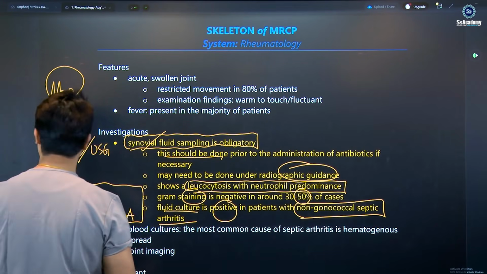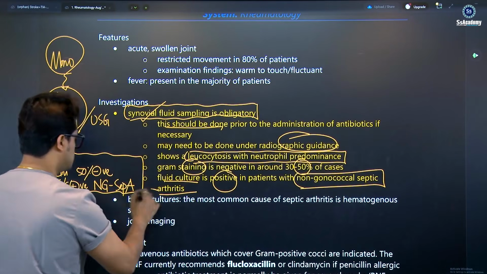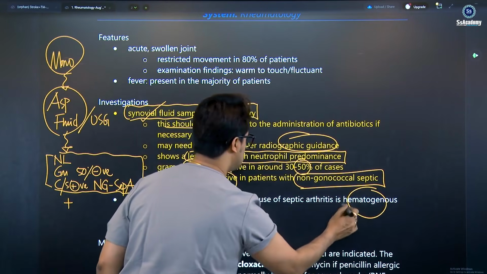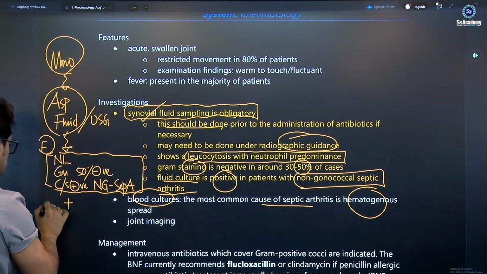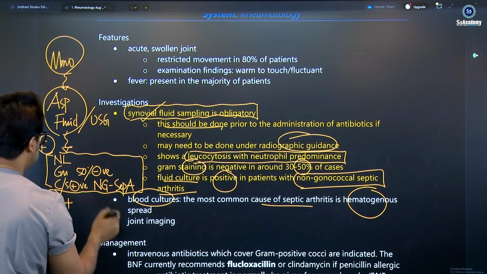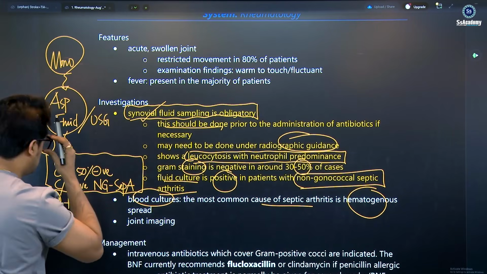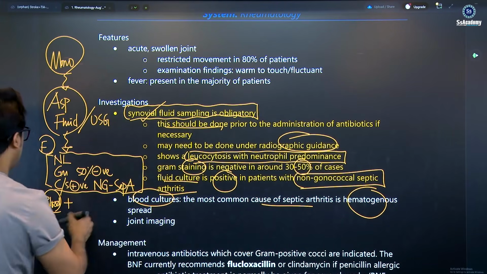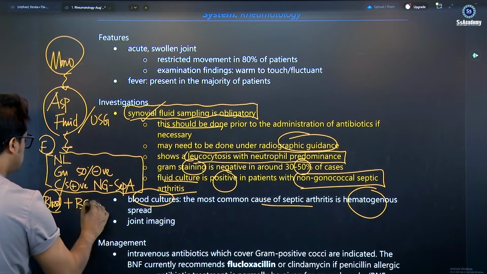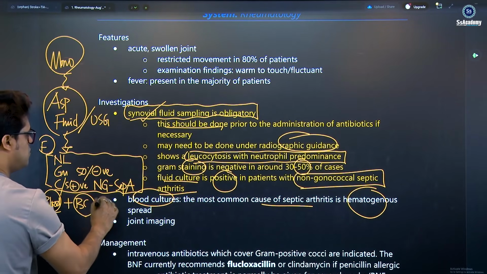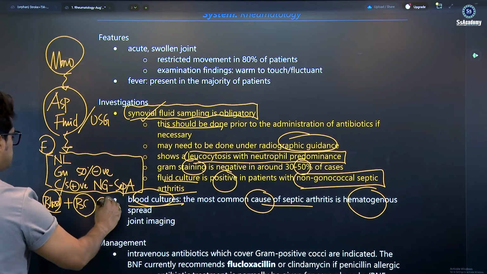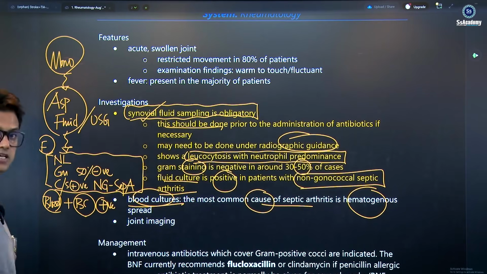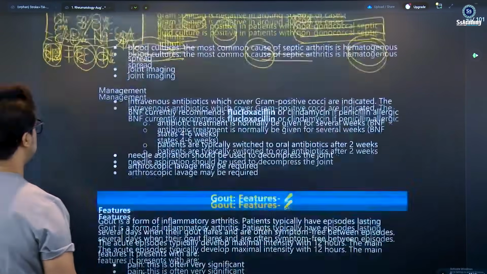And of course, along with that, the blood cultures are important, since hematogenous spread is the most common cause of septic arthritis. So in septic arthritis, we do the fluid study, and along with that we'll also see some blood markers, the CBC, ESR and CRP. There is neutrophilic leukocytosis, raised ESR, raised CRP, and the blood culture can also be positive. This is the update that you need to know.